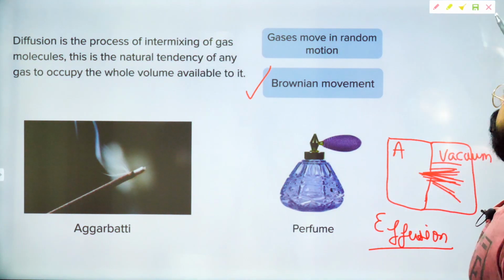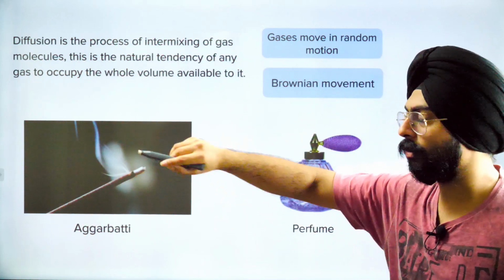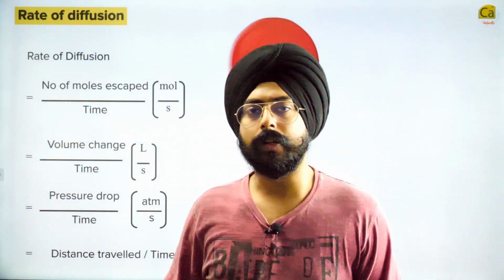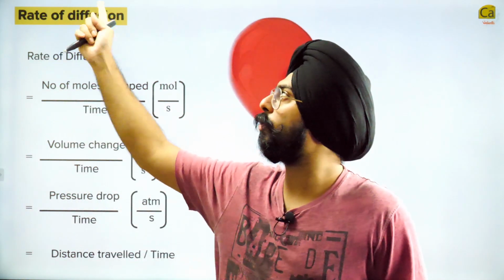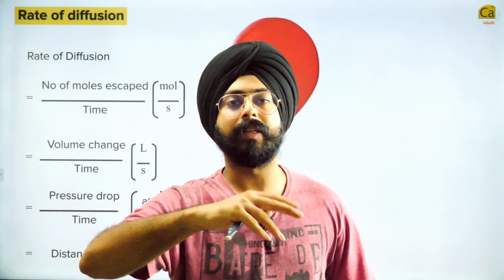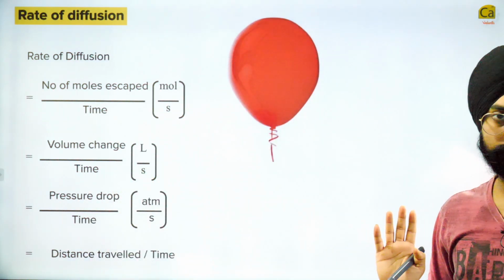Now, my dear friends, today we will get into the mathematics of that. All right, so I hope you are ready. Let's get into it. We need to understand what is the rate of diffusion. And for that, let us imagine a system that we've all seen, something that we've all played with, a balloon.